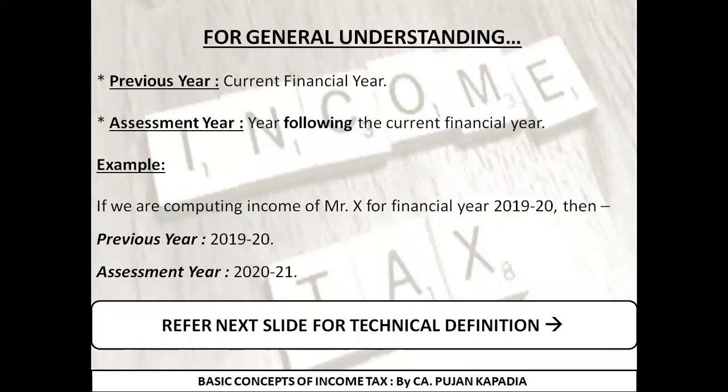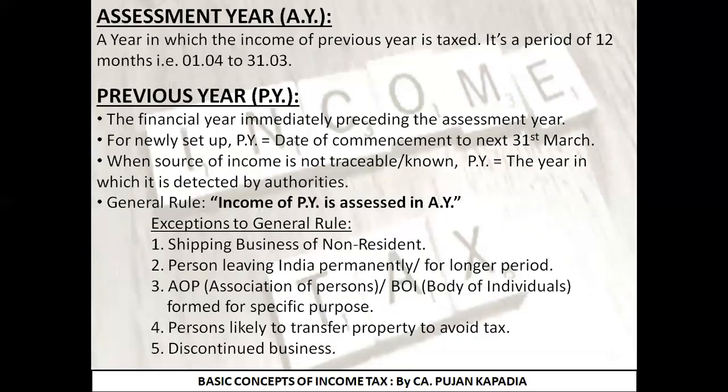Now I guess by now you would be much more expert than me. Previous year is the current financial year and assessment year is the year which is following the current financial year. Then we studied the technical definition. What is assessment year? It is the year in which the income of previous year is taxed. That year is known as assessment year. What is previous year? Sorry, the year which is preceding the assessment year is known as your previous year.